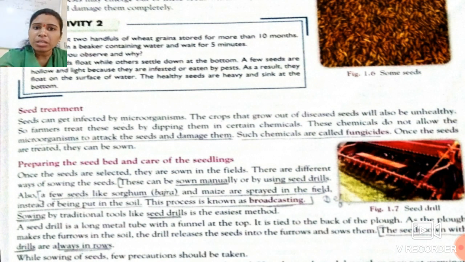These chemicals do not allow the microorganisms to attack and damage the seeds. The chemicals farmers use for seed treatment are known as fungicides. Fungicides are the chemicals which can kill fungi.